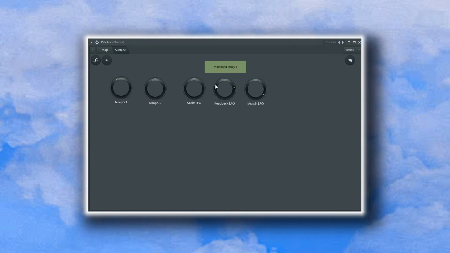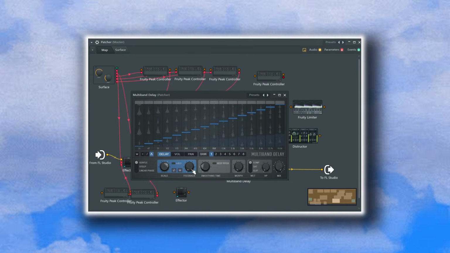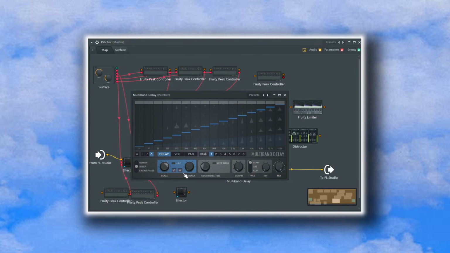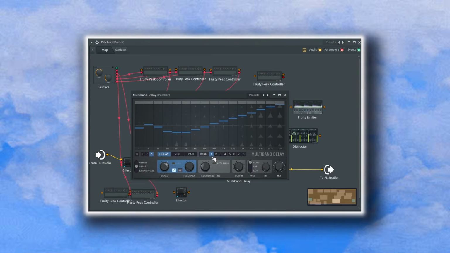Alright, calm down, let's get back to work. Now we want to connect it to the second multi-band delay instance. We will use the steep filter mode and turn the harmonic scale on, which will turn it into a resonator. Let's change the shapes in each bank once again.